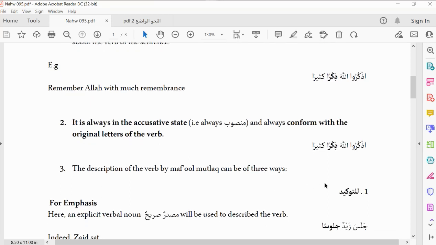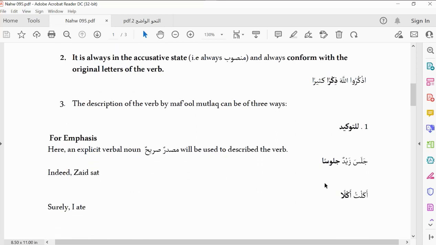At-tawkid, to come and emphasize your verb, that okay, this action surely occurred. For instance, if I say jalasa zaydun alone, Zayd sat, it is not as emphatic as if I say jalasa zaydun julusan. The statement jalasa zaydun julusan is more emphasized than to say jalasa zaydun alone. Do we get it now? So one of those things we use maf'ul mutlaq to do is for tawkid. That's why you see here li tawkid, for emphasis.